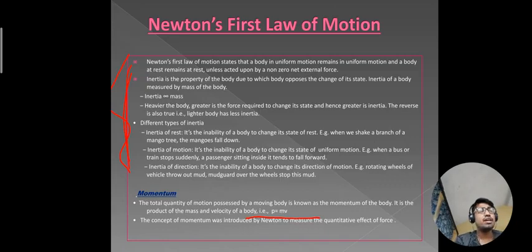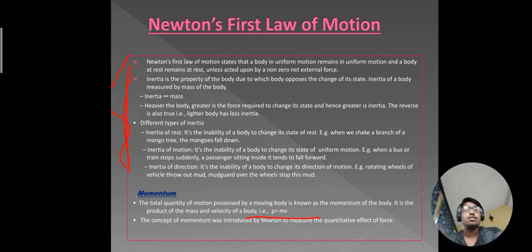So from here we can conclude that mass is an important factor which determines the force in a motion, because the heavy stone is touching the ground first.